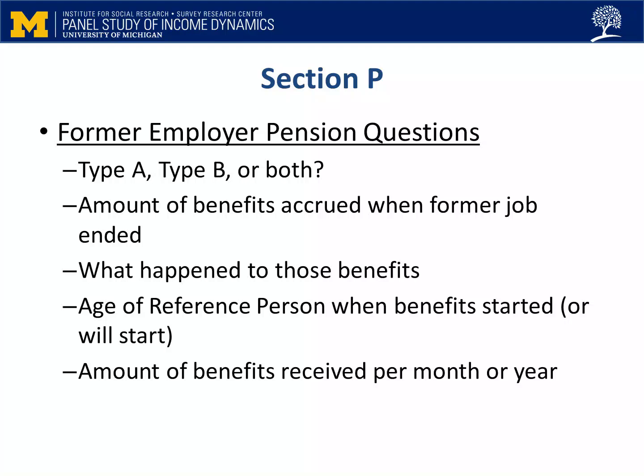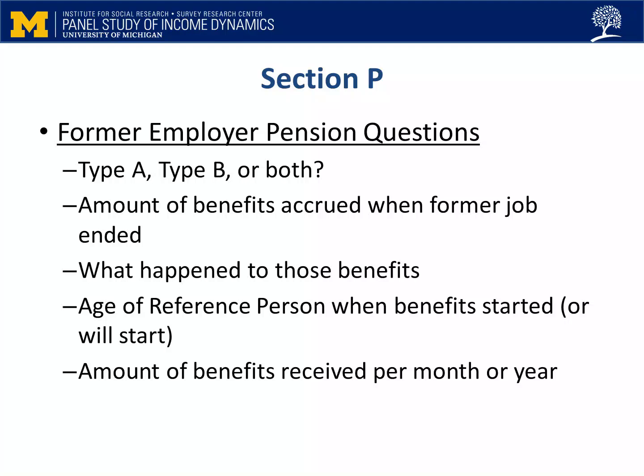Each type of plan will take you down a slightly different path of questions, but in general we want to know the following: the amount of the benefits the reference person had accrued when he or she had left the former employer, what happened with those benefits when the reference person left, the age of the reference person when he or she started receiving the benefits or expects to begin receiving them, and how much the benefits are per month or year, or how much they will be.